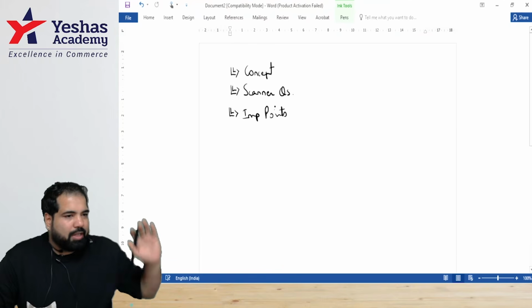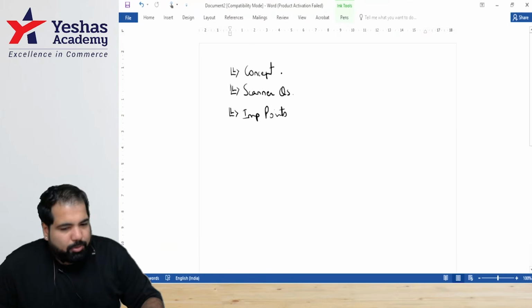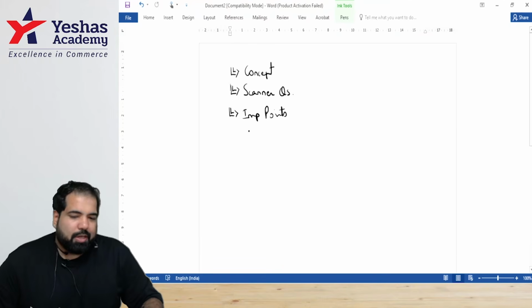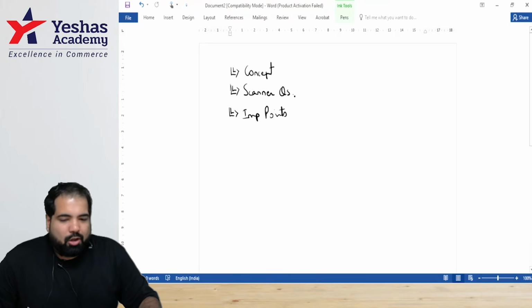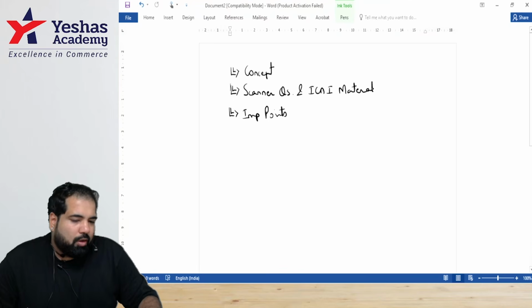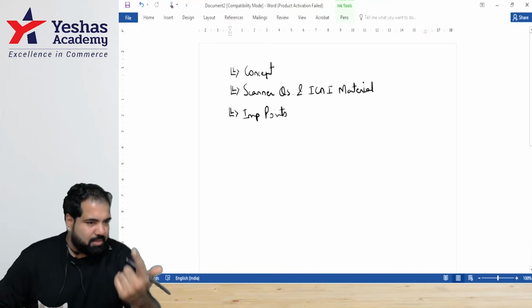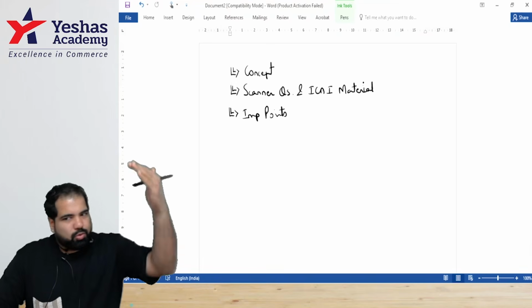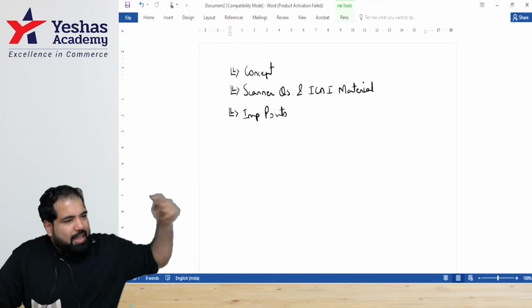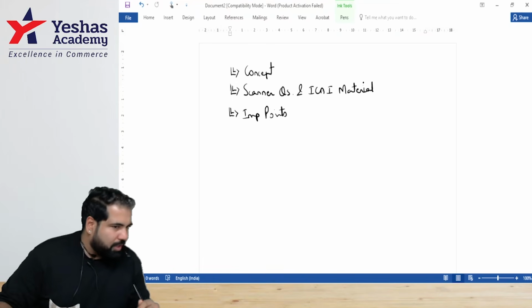So these are important, and this we'll do chapter wise. So every chapter concept, then all the different scanner questions, and then the important ones. Along with the scanner questions, I would also like to use the ICM material. I already have a Word document here on the ICM material, and I would like to go through the ICM material, illustrations and sums. Yes, so we'll just go through the ICM material together, and as and when we see illustrations, we'll keep looking at illustrations.